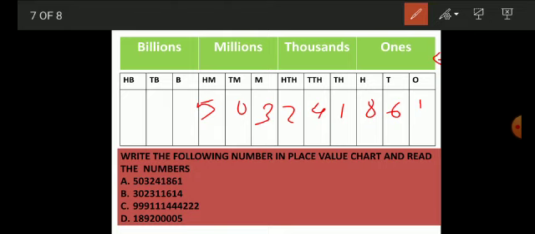Now this number is separated by periods. In the international system, after every 3 digits you put a comma. The numbers are separated into 3 periods: millions, thousands and ones. Now you read the number: 503 millions, 241,861. This type, you write the numbers in a place value chart, read the numbers and practice it.